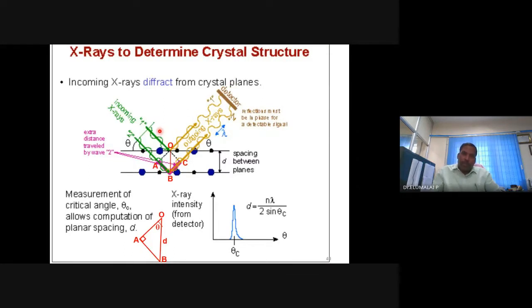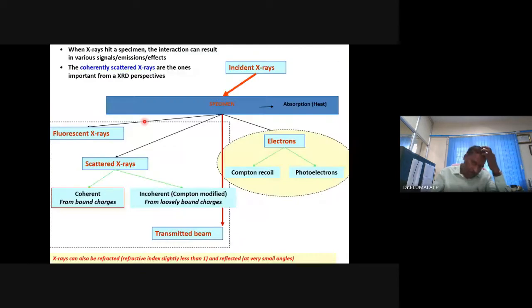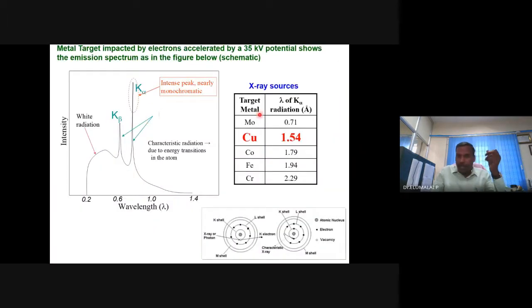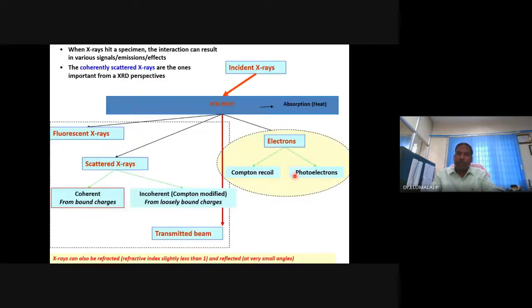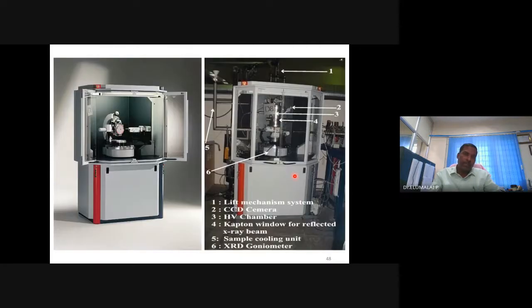The incoming radiation wavelength we must know, because X-ray has a definite wavelength. For example, 1.54 in the case of copper. If you are using a copper source, you will be able to generate 1.54 angstrom wavelength radiation. If you are using molybdenum, it is 0.71. If it is chromium, 2.21. The popularly used X-ray source is copper. The next are cobalt and iron.